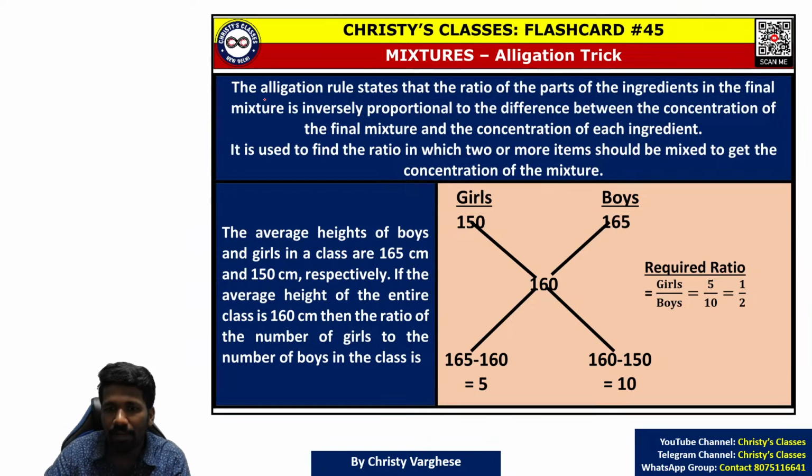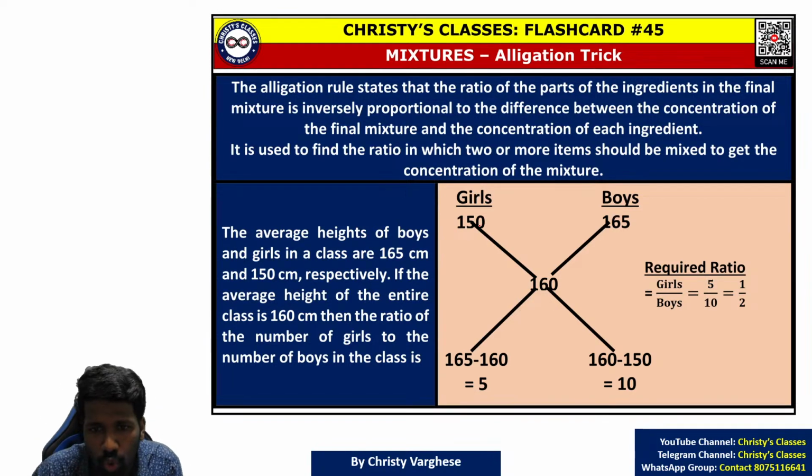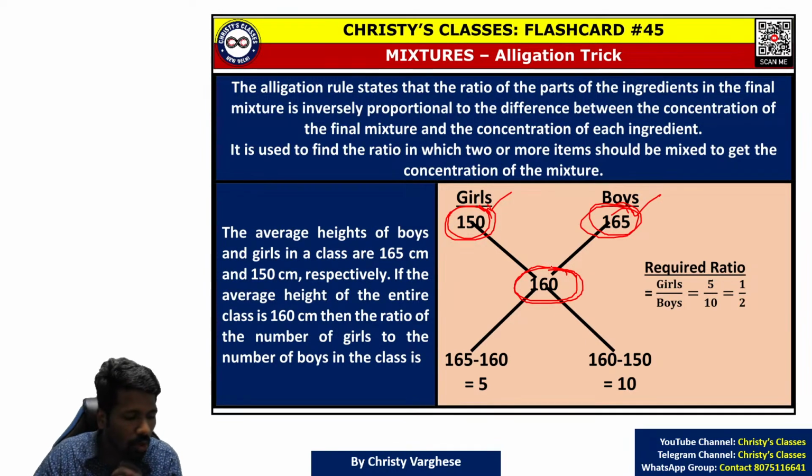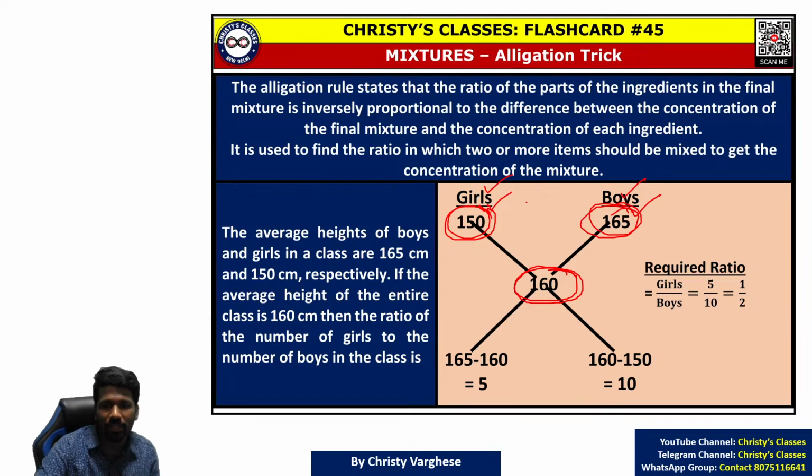Listen very carefully. The allegation trick is used when two averages are combined to get a resultant average and you want to know in what proportion they are mixed. Here the height of girls and the height of boys are mixed to get the average height of the class. So we want to know in what proportion the girls and boys are mixed, or how many girls and how many boys there are.